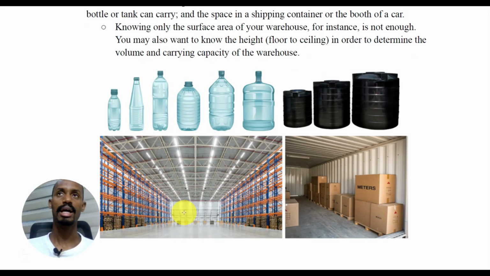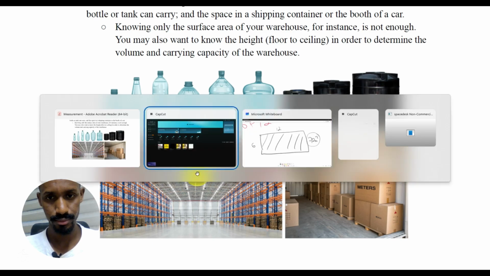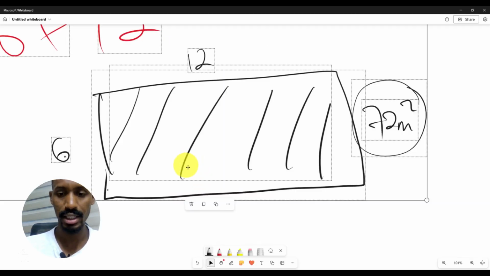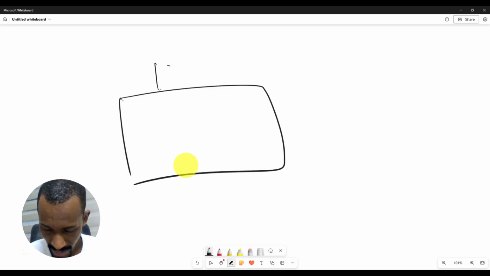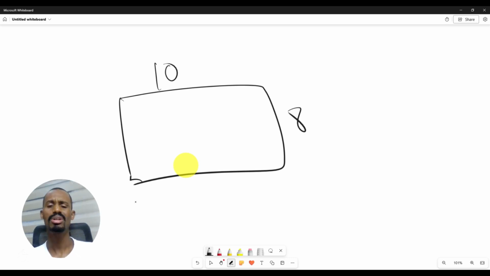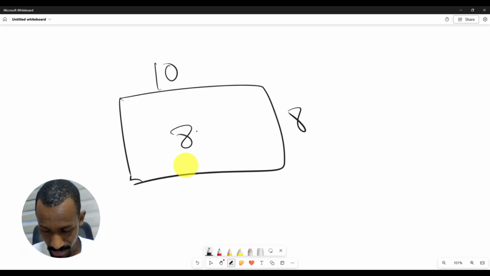Suppose I tell you, let's go back to the board. Suppose I tell you that I have a warehouse and it is 10 by 8 meters. So now I know that it's 10 by 8, that is 80 square meters on the ground, on the surface. 80 square meters.